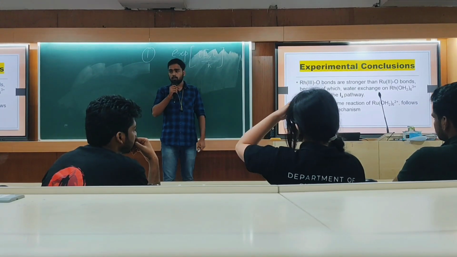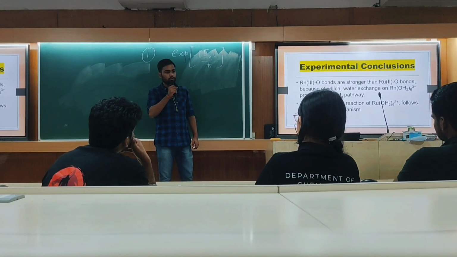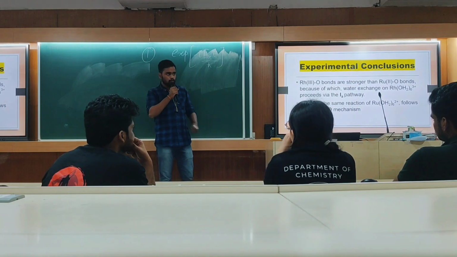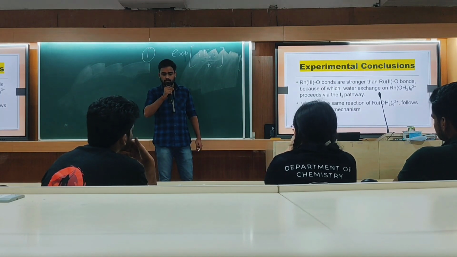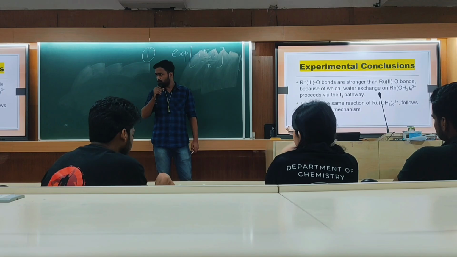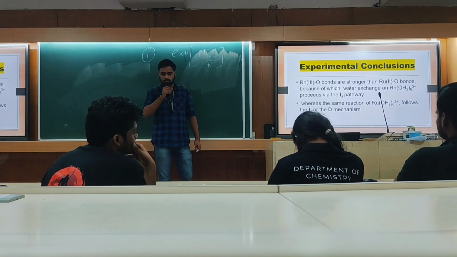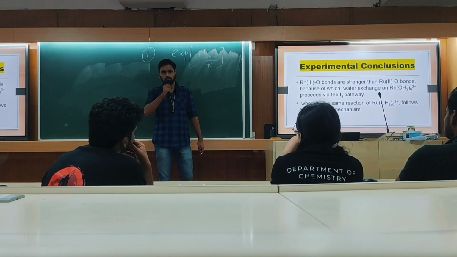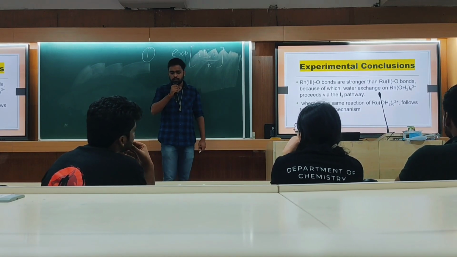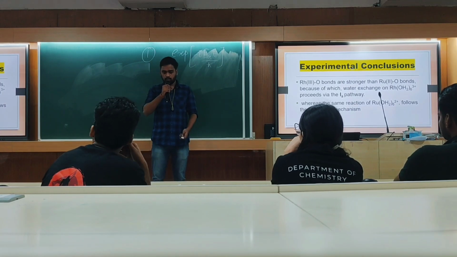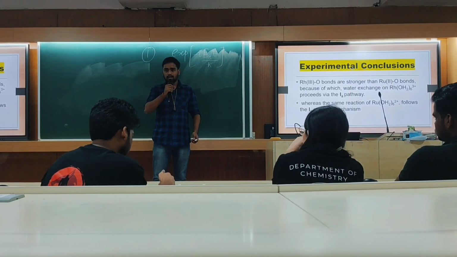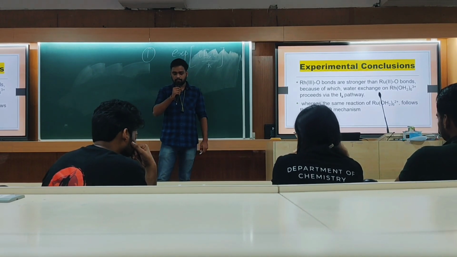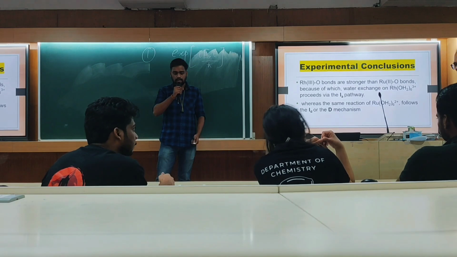So where we started was: can low-spin octahedral complexes show substitution reactions associatively? The overall experiment says yes. And what are the experimental conclusions that we can draw from this? Rhodium(III)-oxygen bonds are stronger than ruthenium(II)-oxygen bonds, obviously because of the greater positive charge, because of which water exchange on the rhodium aqua complex proceeds via the Ia pathway, whereas the same reaction for ruthenium follows the Id mechanism.